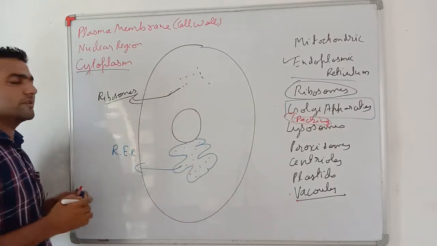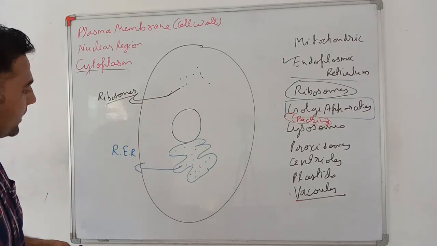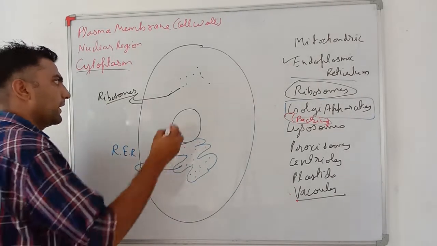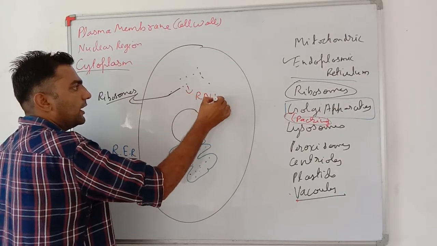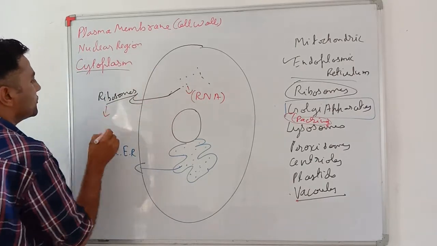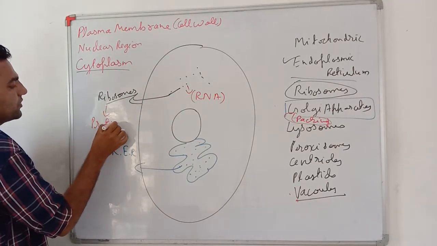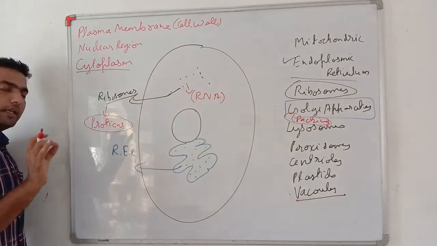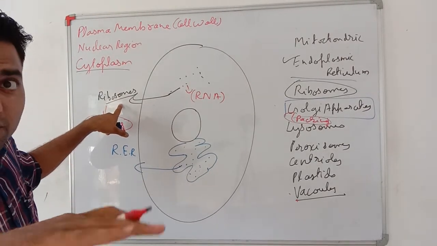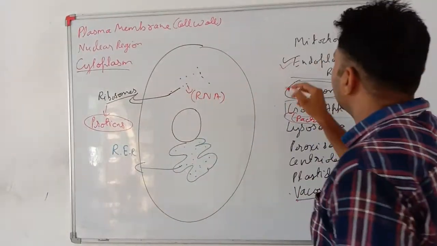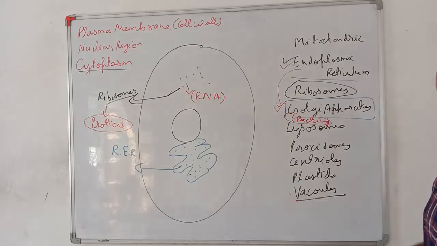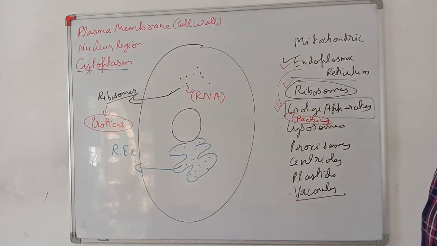On the surface of smooth endoplasmic reticulum there are no ribosomes, and on the surface of rough endoplasmic reticulum ribosomes are present. Ribosomes are rich in RNA, that is ribonucleic acid. It is made up of that only. Very important. Ribosomes help in the synthesis of proteins. Very important. In our cell, ribosomes are a lot involved in the synthesis of a lot of material. The endoplasmic reticulum helps the Golgi apparatus in synthesis and packing. Ribosomes also help in synthesis.